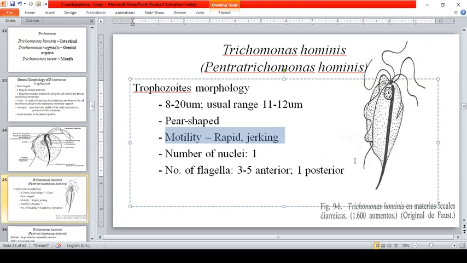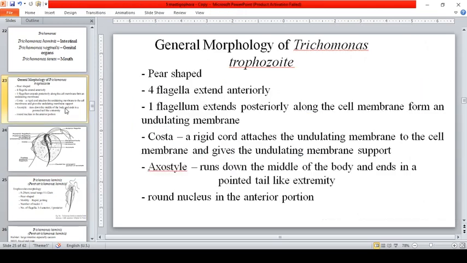So, hindi din pare-pareho. Okay? Kasi meron siyang range. 3 to 5 in the anterior and 1 in the posterior.